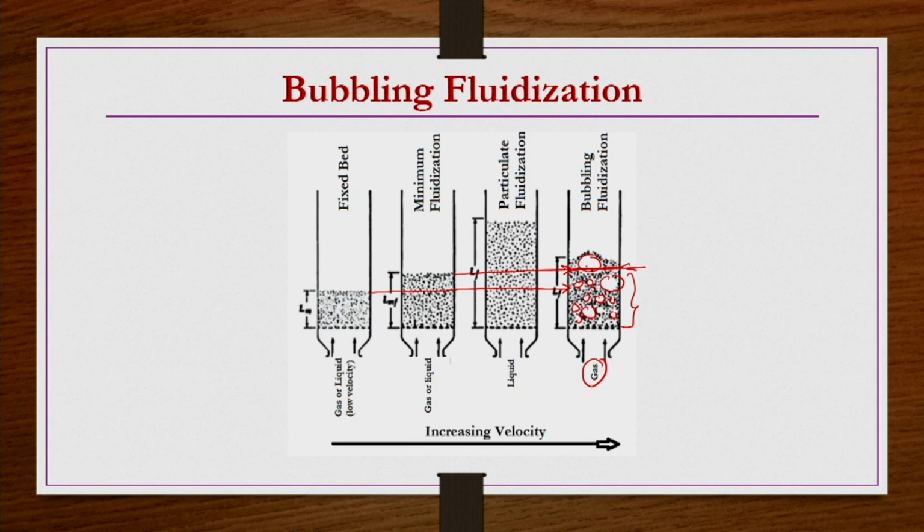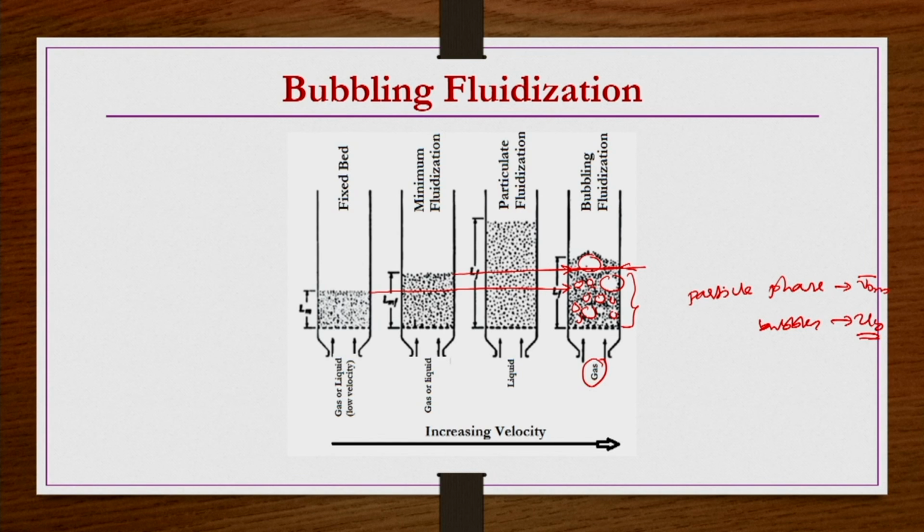So, what can we say? Even under bubbling fluidizing conditions, the particle phase or dense phase is at minimum fluidization velocity conditions only, and the bubble phase is at a certain average bubble velocity UB.